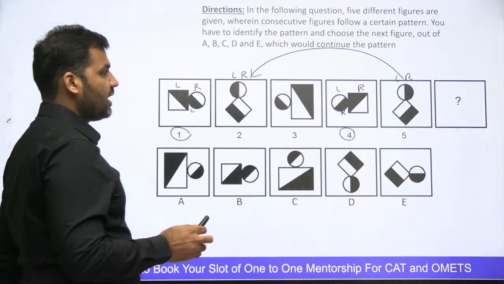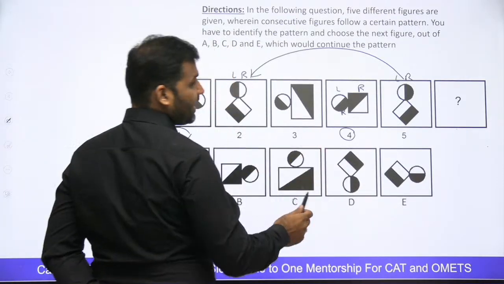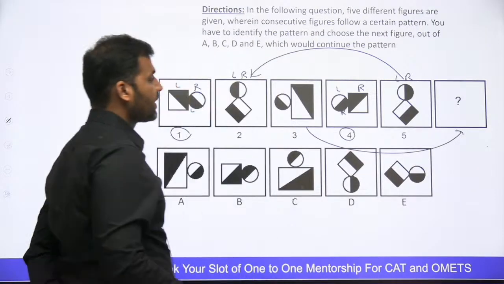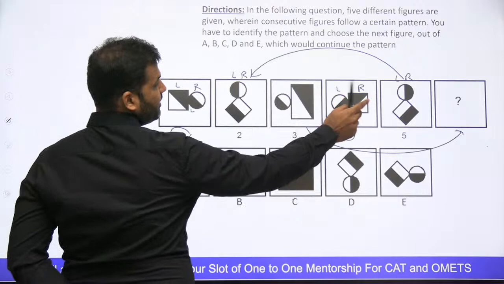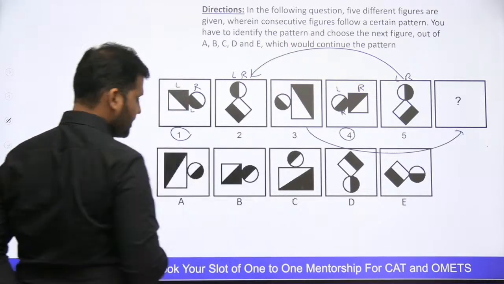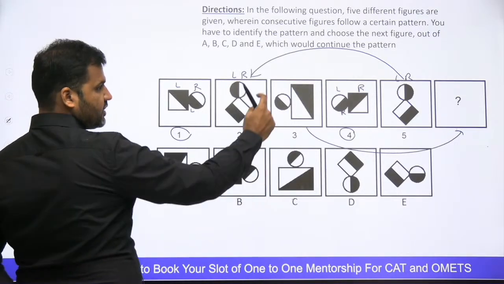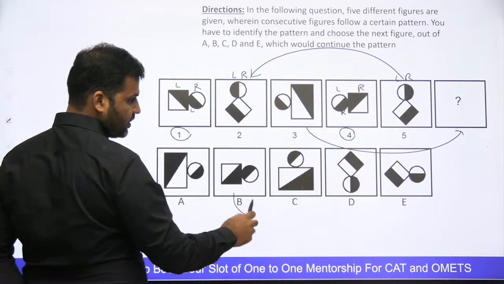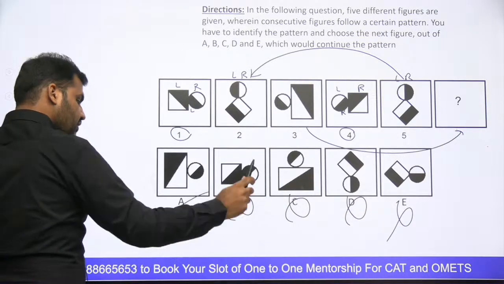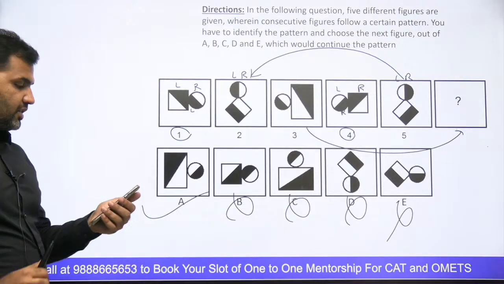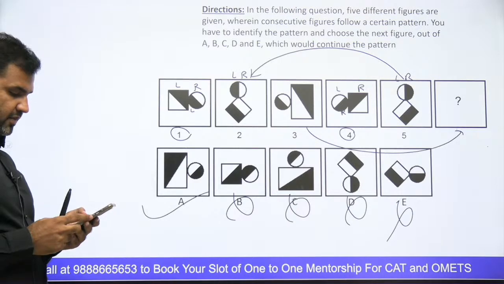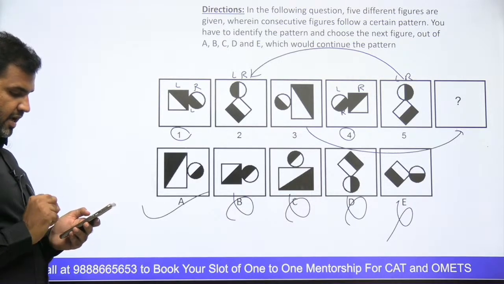So similarly, using the same logic here, can I say picture 6 will be the mirror image of picture 3? So guys, to make the mirror image of picture 3, the circle should come on the left or right of the rectangle, on the other side. In which particular figure is the circle on the right hand side of the rectangle? You see that all these options will be eliminated and I will be left with only option number A. So A is going to be the correct answer to the question. Are you guys with me? Everybody? Yes or no? Any doubt in this?